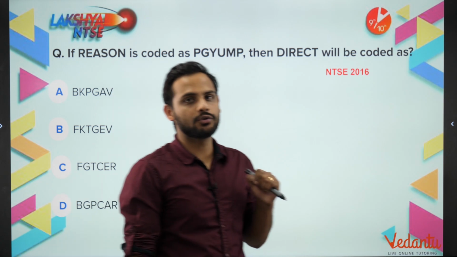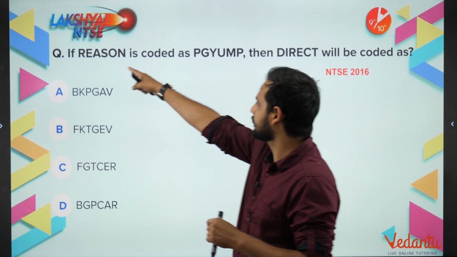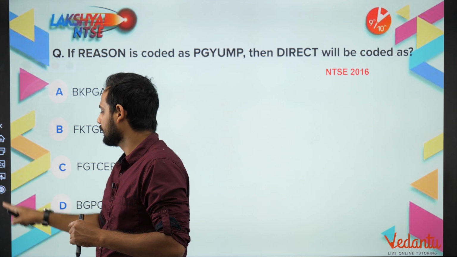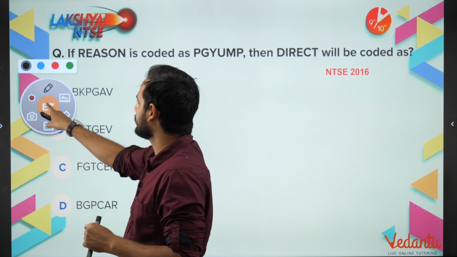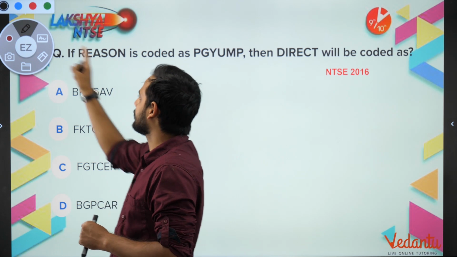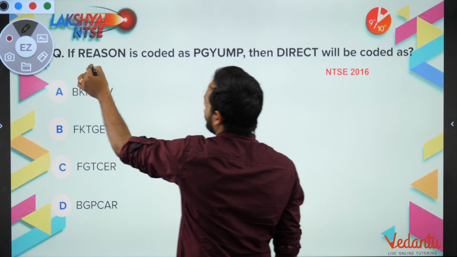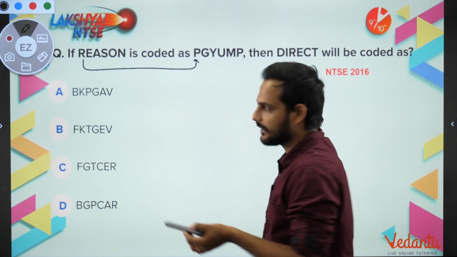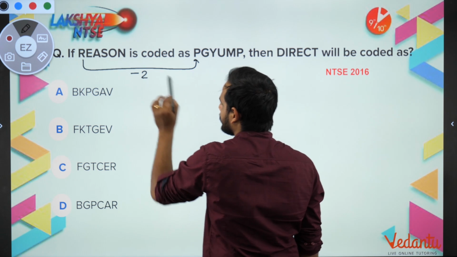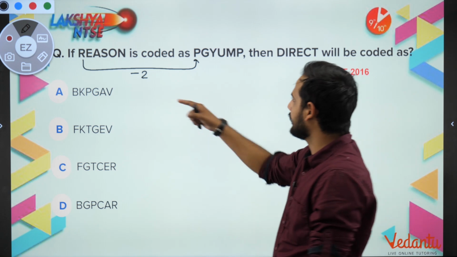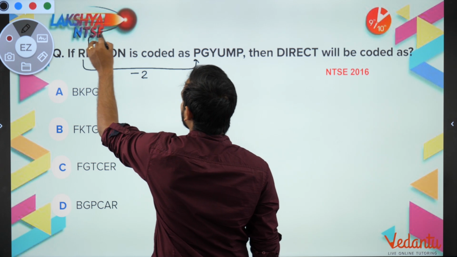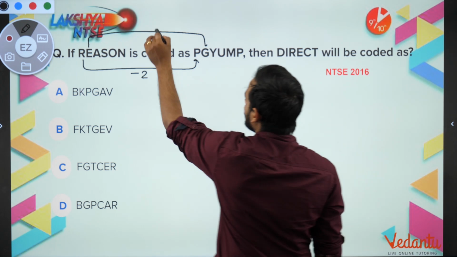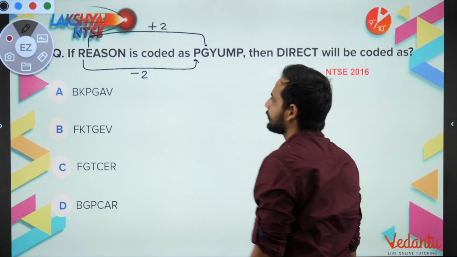Now, one thing I have told you: whenever the conversion of letters to other letters is given, it is always important to see how much gap there is in the alphabet ABCD. If you can see from R to P, so PQR, that means it has been shifted by -2 letters. Then E has gone to G, so FG, that means +2, correct?